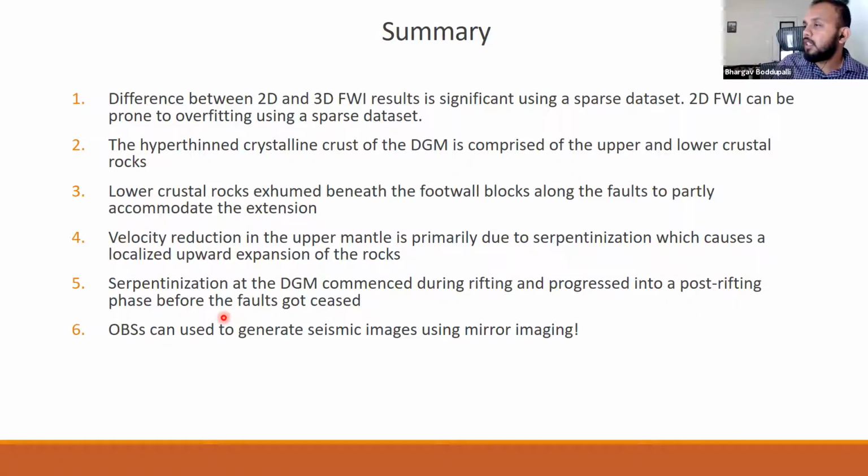The hyper thin crystalline crust of DGM is comprised of lower and upper crustal rocks, and the lower crustal rocks have exhumed beneath the footwall blocks along the faults to partly accommodate extension in the early stages of the rifting. The velocity reductions in the upper mantle are primarily due to serpentinization, and this causes localized upward expansion of the rocks. And the serpentinization at DGM has commenced during rifting, and it progressed into a post-rifting phase before the faults got seized. And finally, the OBSs can be used to generate seismic images using mirror imaging.